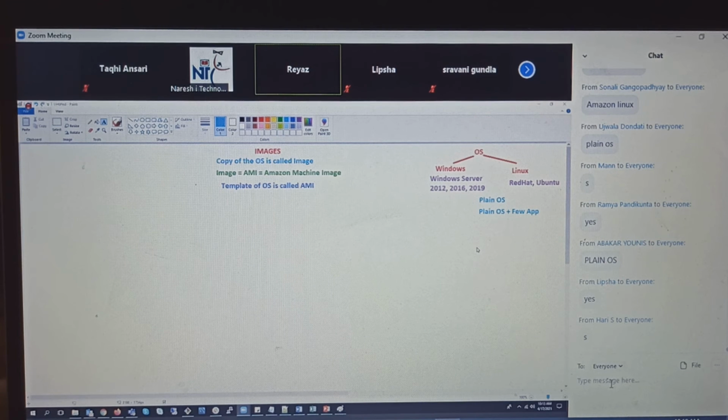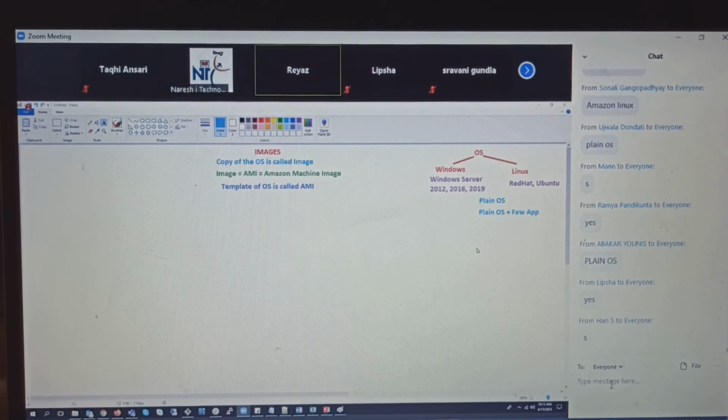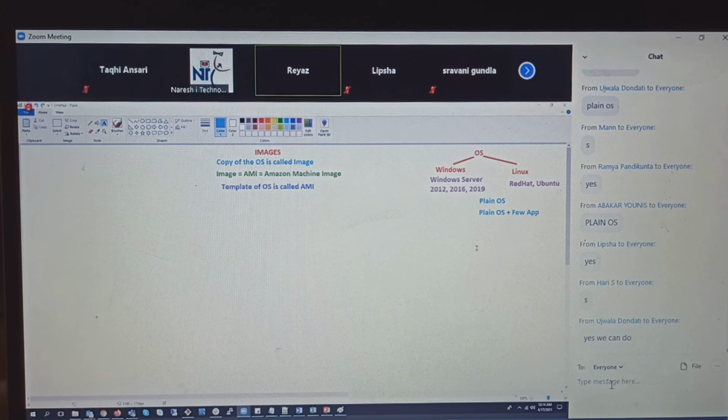For example, Windows Server 2019 is a plain operating system, nothing installed. And there can also be an image with Windows Server 2019 plus SQL Server installed. It's your wish. If you want a plain OS, take it. If you want an OS with SQL Server, take it. So you can get the plain OS or the OS with a few applications, because images are reusable.